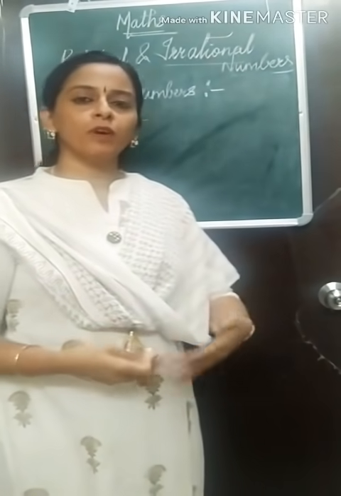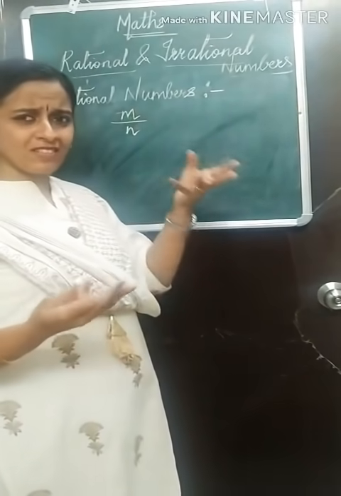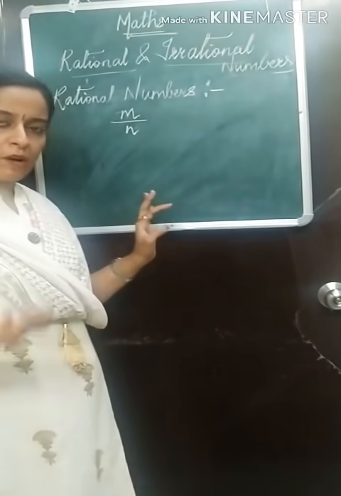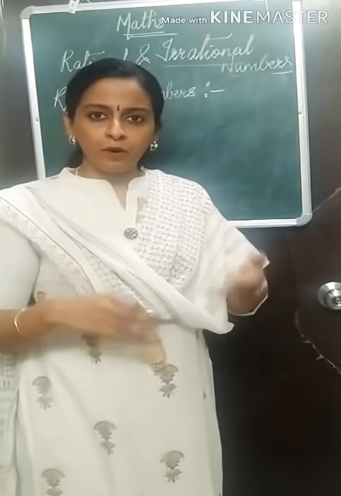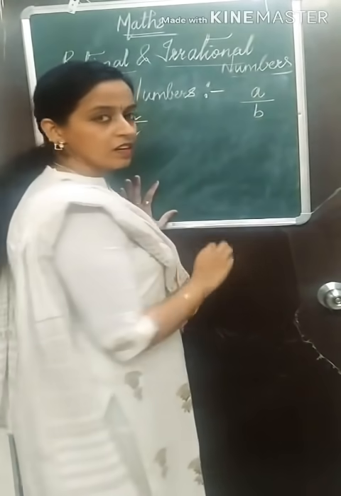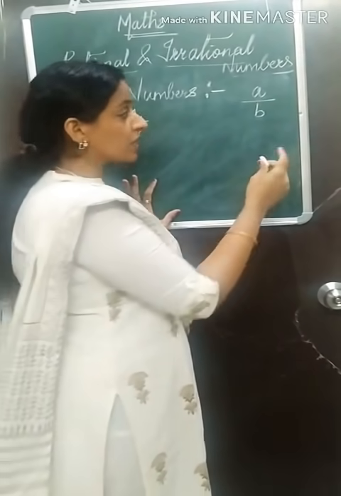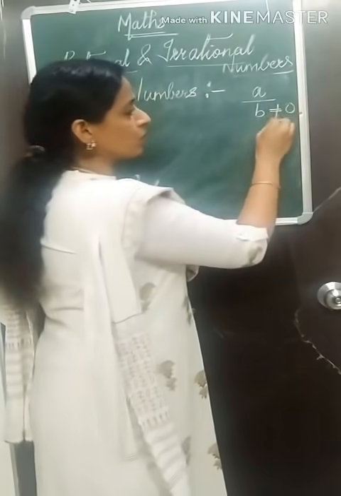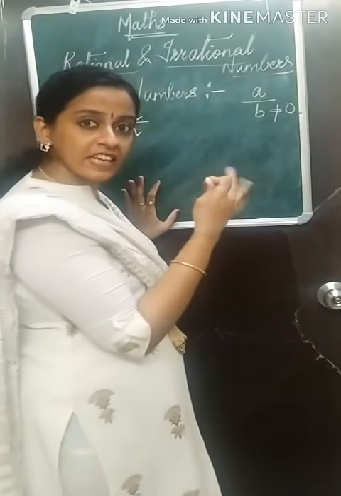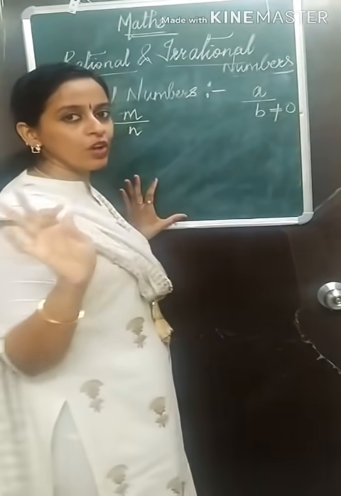When you come to know about rational numbers more, at that time you will realize that there is no compulsion that you have to use m and n only. It can be p upon q or any alphabet, a upon b. Only condition is, if you are taking a upon b, a can be any integer, b can be any integer but not equal to 0. Correct, no? Denominator 0 should not come.